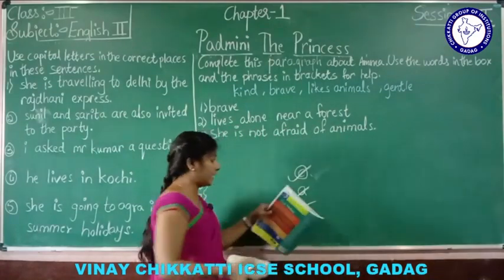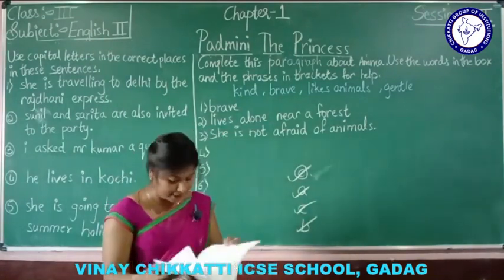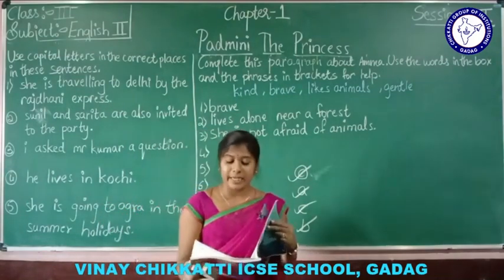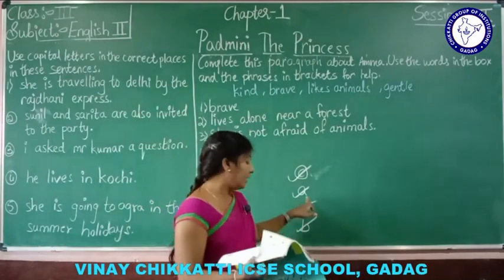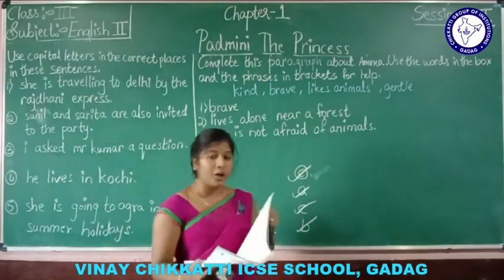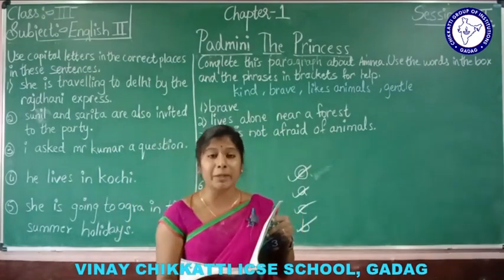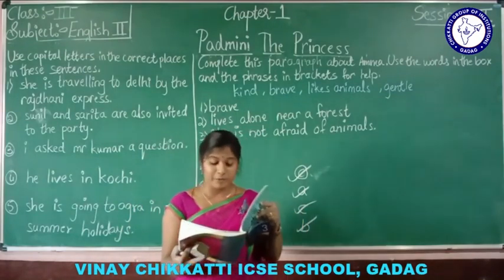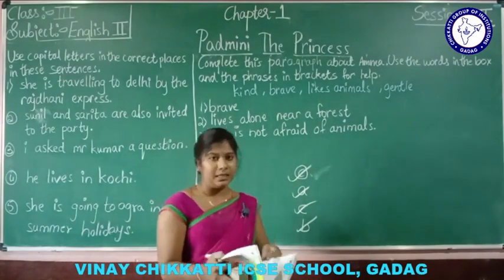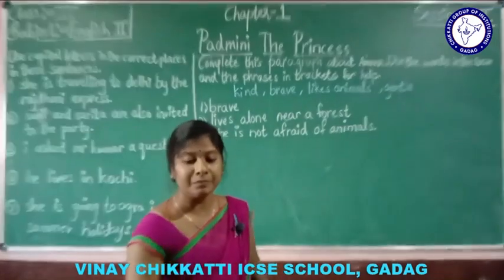See, the first one is C, the second one is A, the third one is C, and the fourth one is B. Again I'll repeat it. C, elephants are mostly very friendly. C, second one, elephants wrap their trunks together. A, to show their love. Third one, elephants are afraid of ants. C. Fourth one, elephants throw mud on their backs because they feel hot. Only on a sunny day. It is B, before they have a bath. Understood? Got it? Okay. Next one.